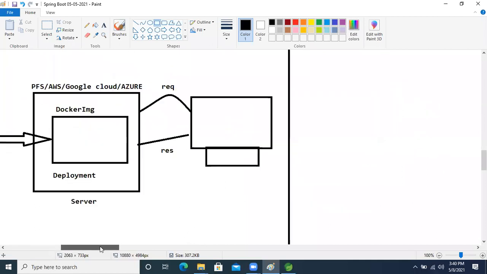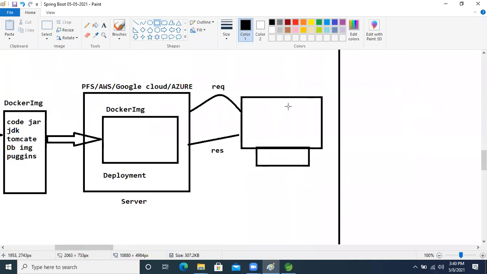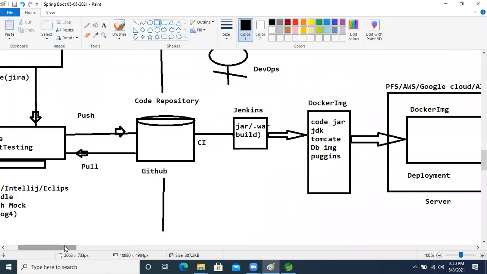After that, our end user will make a request and get the response. This is nothing but the client. This is the end-to-end process of developing an application.